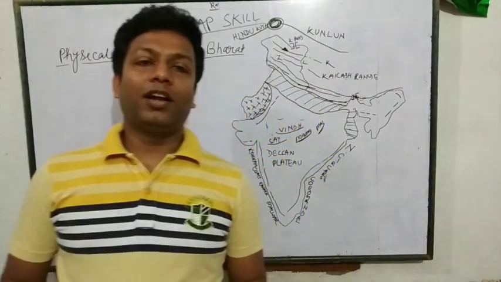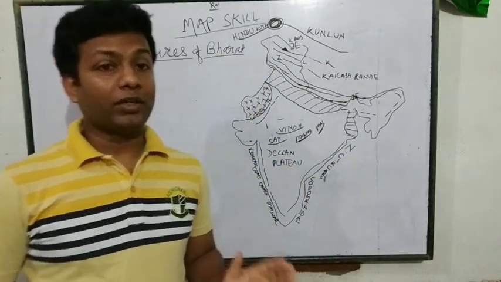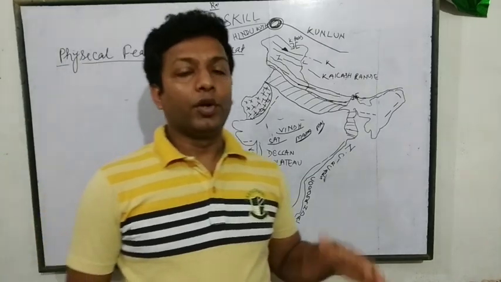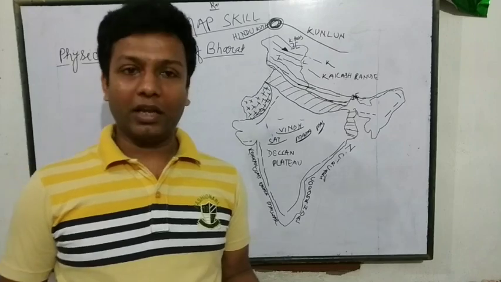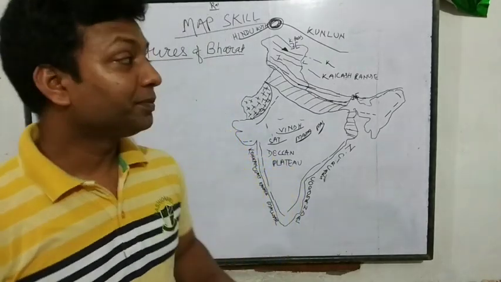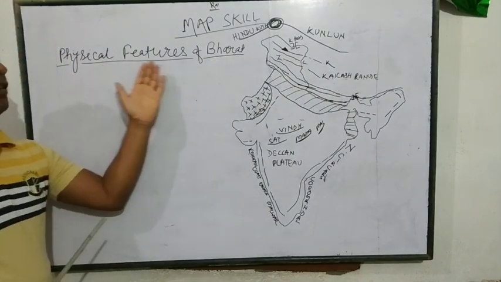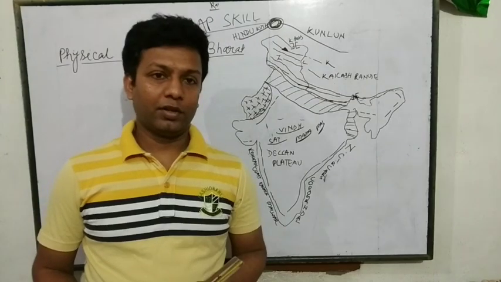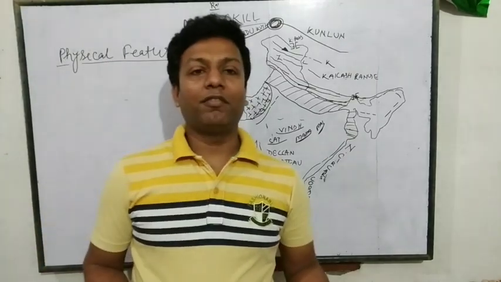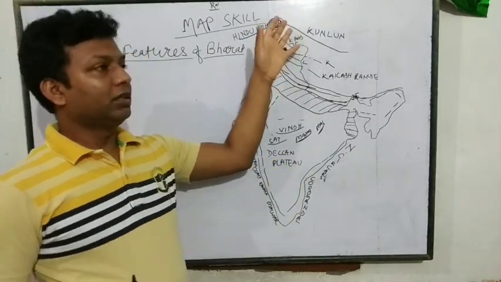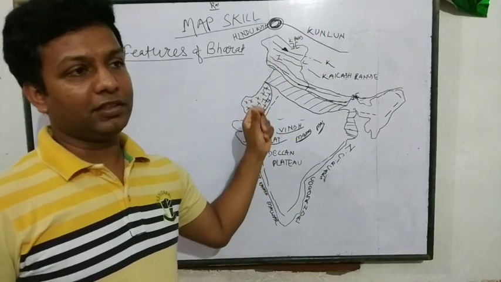Students, now we are going to discuss map skill. This is very important for the purpose of your examination and for the purpose of you being a Bharatiya, that means Indian. So, in this map skill, we are going to discuss physical features of Bharat. As you know, physical features of India. India is the country of diversity. So, here is so much diversity in terms of physical features.